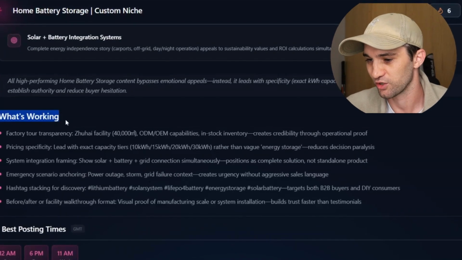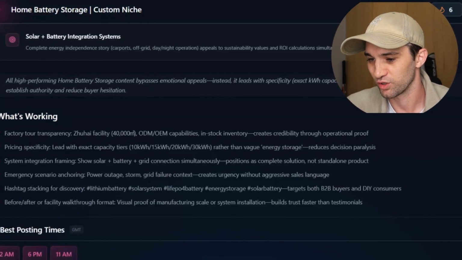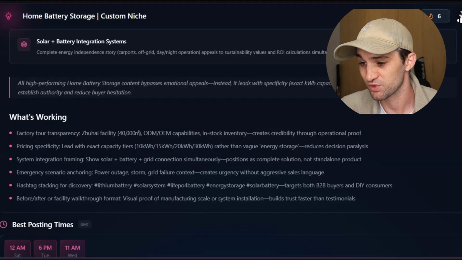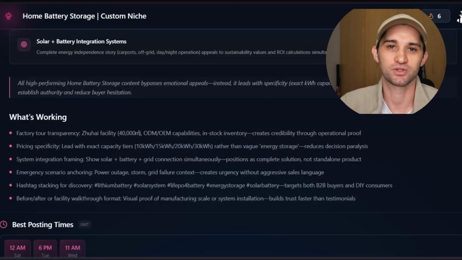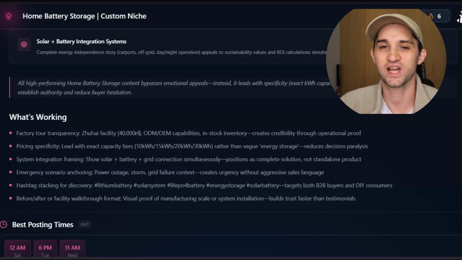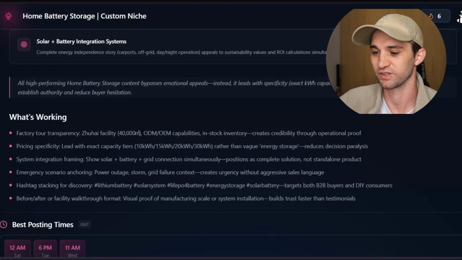So this section I always find really, really good. What's working, so pricing specifically. I know this to be true because we have a lot of clients in this industry, and a lot of them don't want to show the price on the ad because they think it's not going to work because it's like £10,000 or £5,000 for a battery system. We tested it, worked really well, and I can see it reflected here.